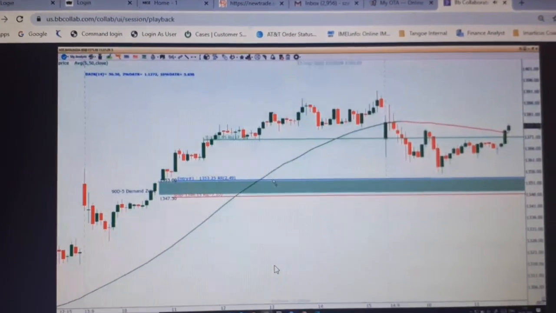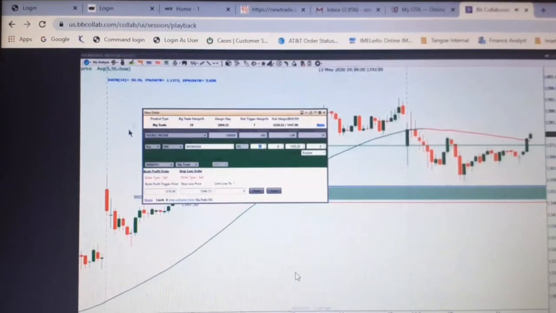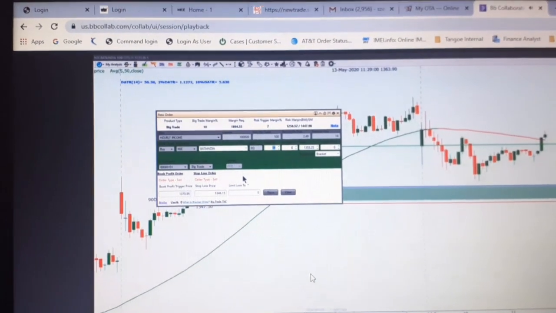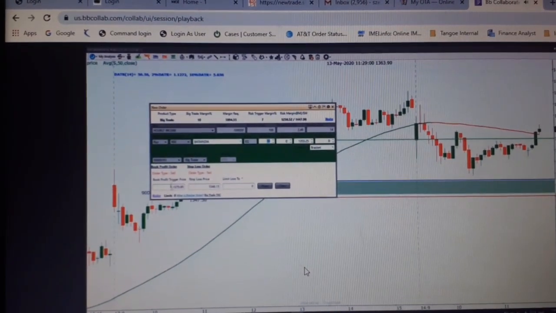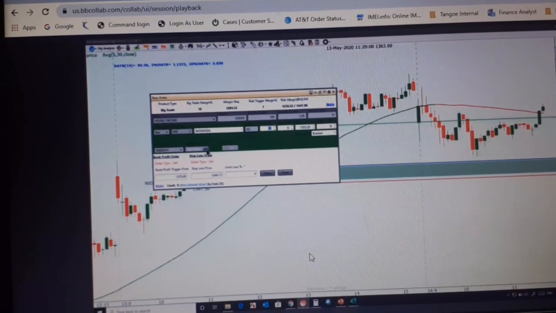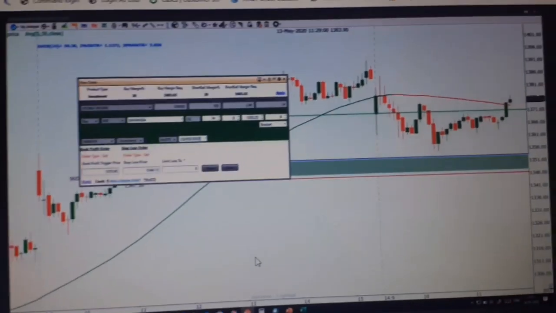Once you press modify, this order window will open. Now what can you modify over here? You can modify the target price, the stop loss price, and if you selected this as investment, you can modify the GTD.